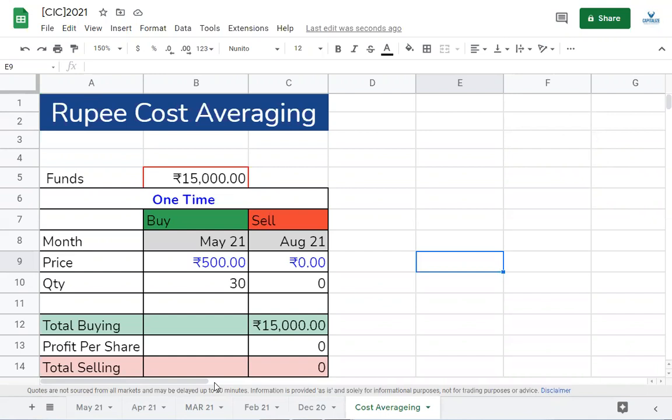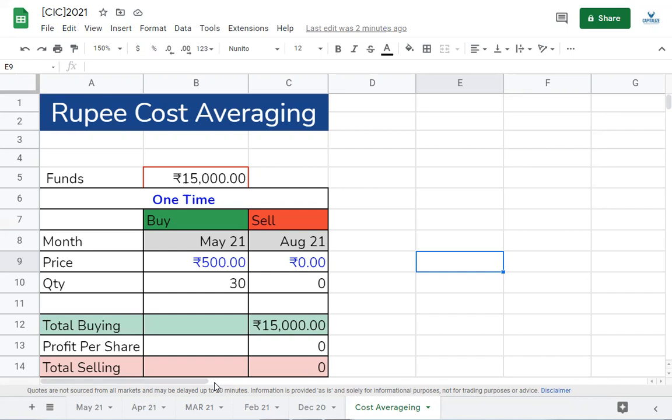Rupee cost averaging is nothing but buying a stock when it is falling, and instead of spending all your money in one go and buying that stock in one quantity, you average it out over 2, 3, 6, whatever period of time to get better pricing. So today I'm going to explain that with a simple example.